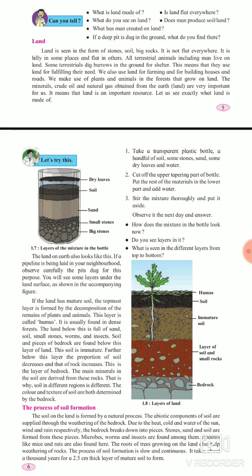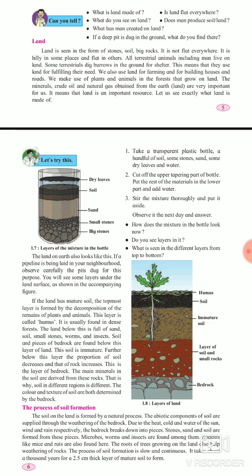Now all terrestrial animals including man live on land, because land is very important to live. Every animal can't live inside the water, because we know that almost 70 percent of the earth is covered by water bodies. Man lives in a house, some animals live in burrows.